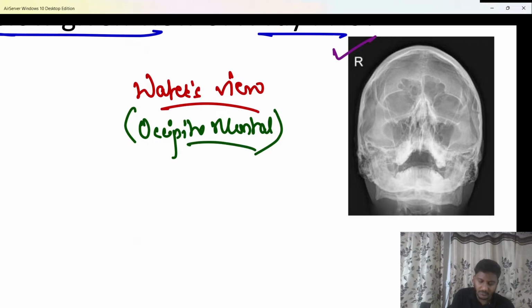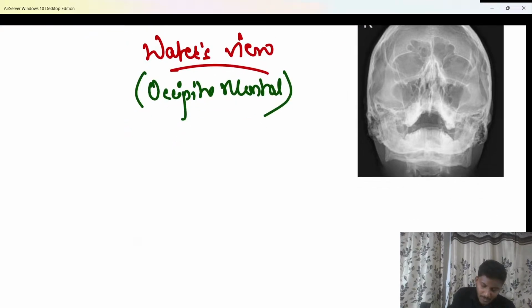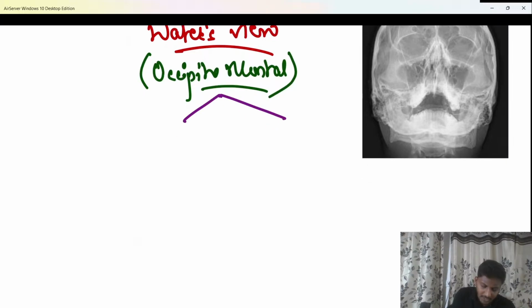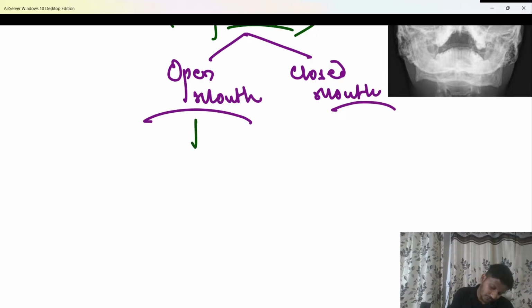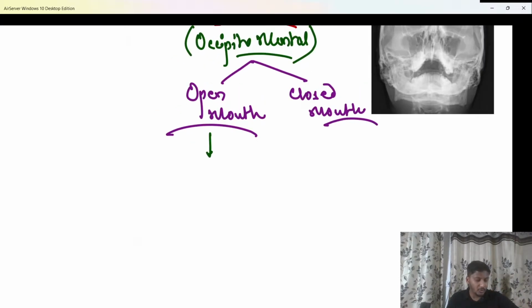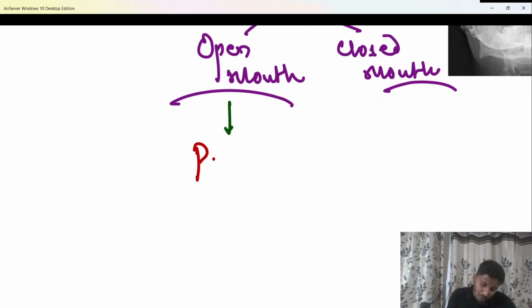Now Water's view is of two types, beta. Either it can be an open mouth Water's view or a closed mouth Water's view. Closed mouth Water's view does not have any special name, but yes, open mouth Water's view does have a special name. Anybody, what is the name of the open mouth Water's view? Shabash. It is a Pierce view, beta.